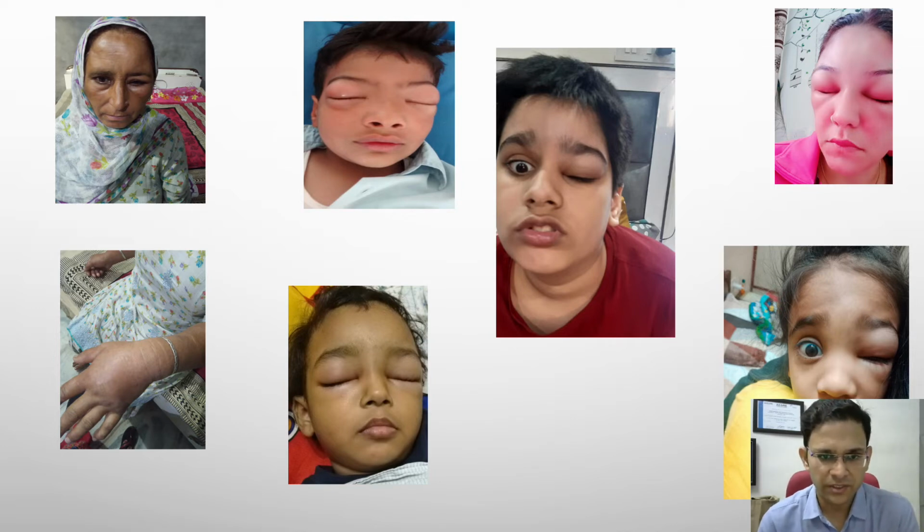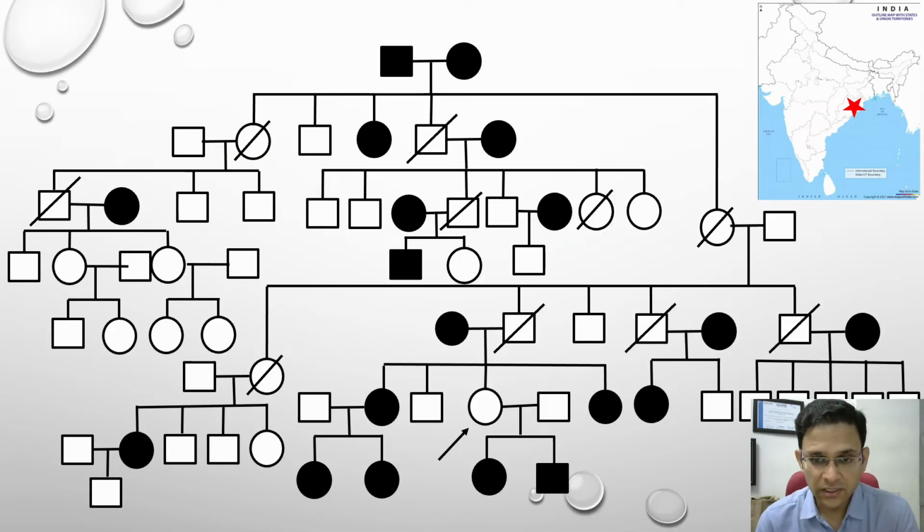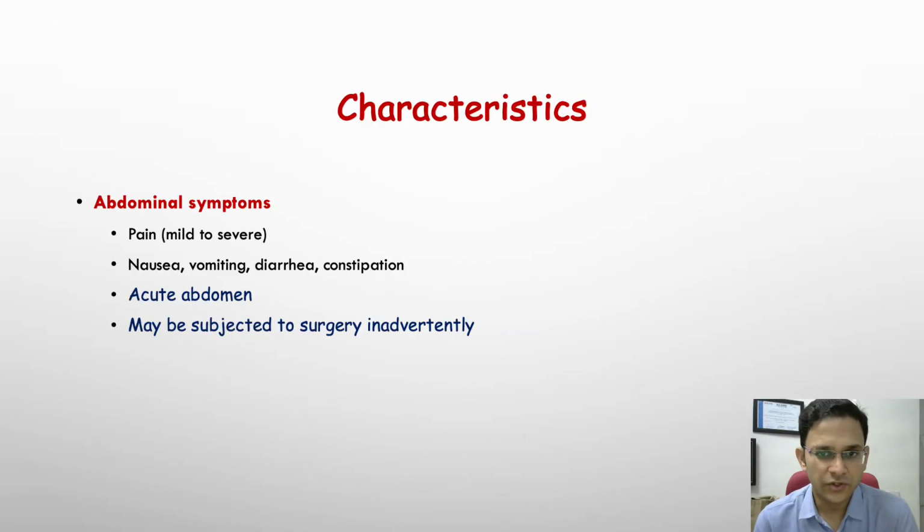You can see these patients present with swelling episodes. Autosomal dominant family history is seen in up to 80% of cases, and it's a very characteristic clinical manifestation of the disease. You can see this family who comes from Odisha: several family members died because of the disease, and several are still affected. This typical history you will never see in patients with histamine-mediated or allergic angioedema.